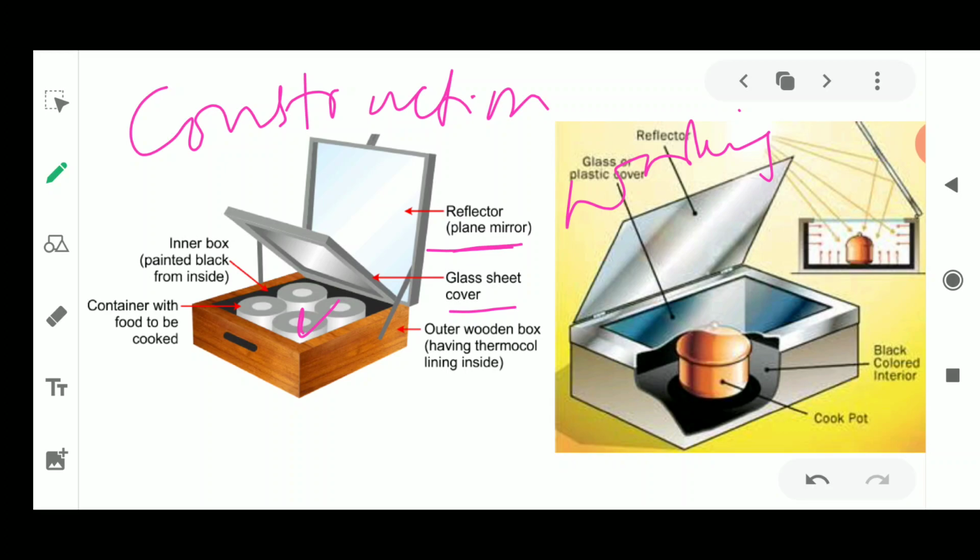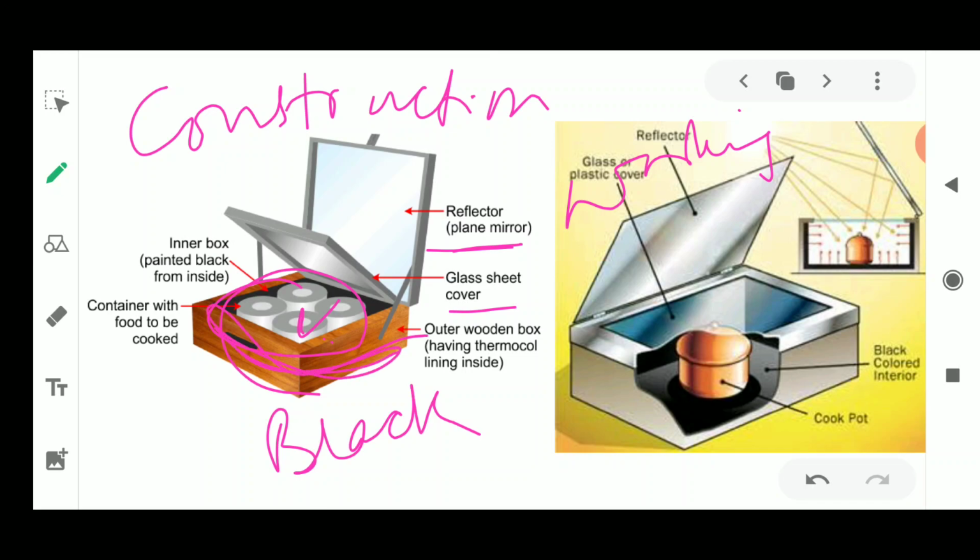Nowadays, instead of a plane mirror, a concave mirror is also used, so that it could focus all the light at one place and heat the solar cooker in the best possible way for cooking the food. All these things are painted black from inside. The box is painted black from inside, and even the vessels are painted black.